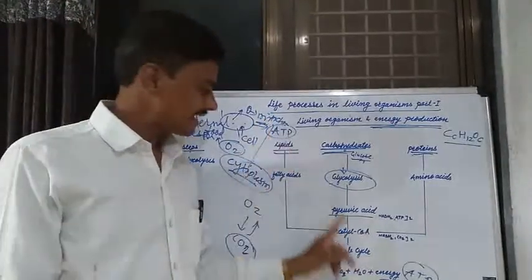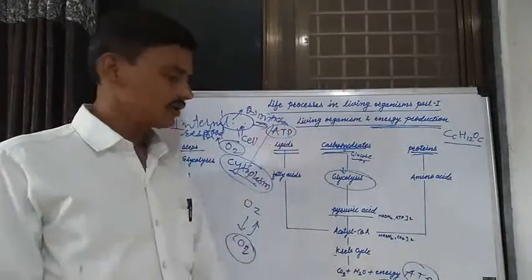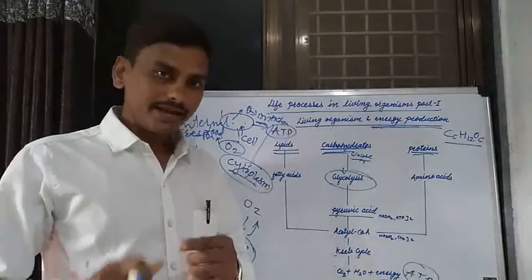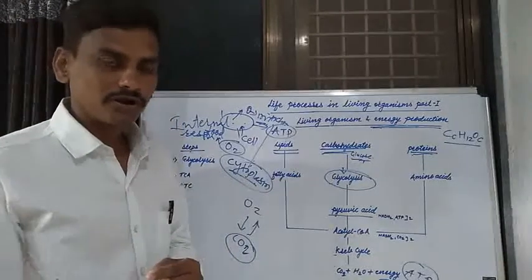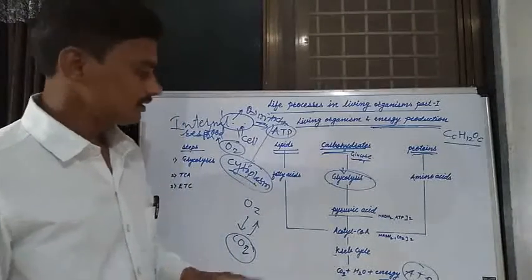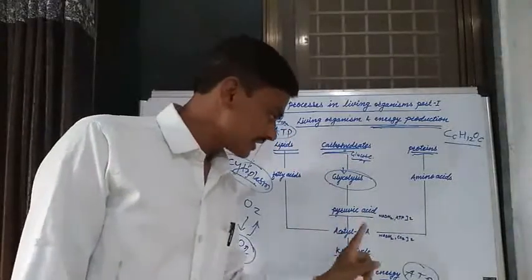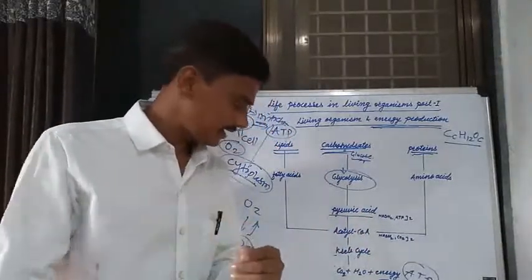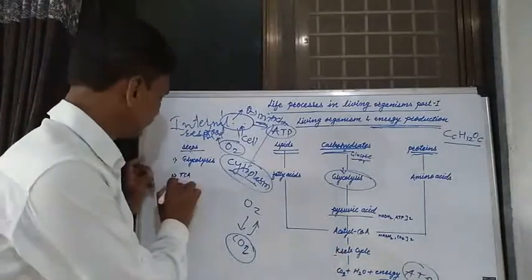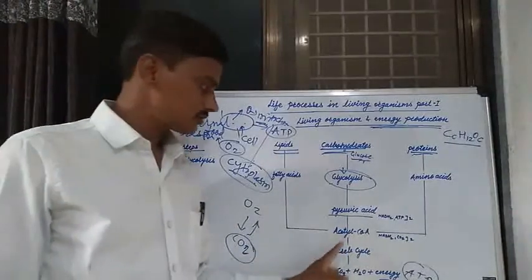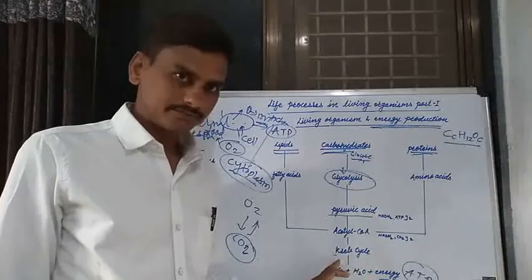When this acetyl coenzyme enters into the mitochondria of the cell, again various biochemical processes are carried out in the mitochondria, and this acetyl coenzyme is converted through what is known as the TCA cycle, the tricarboxylic acid cycle.